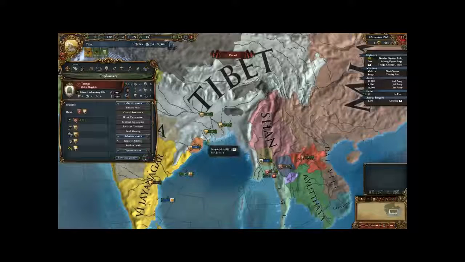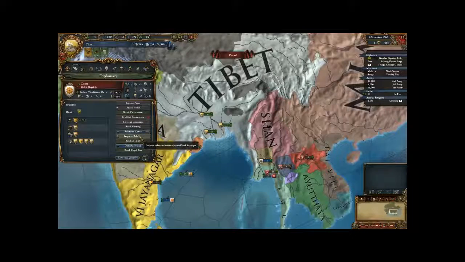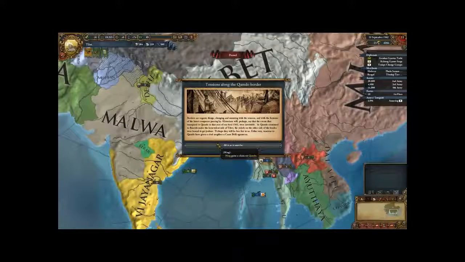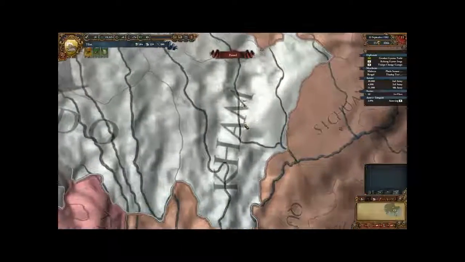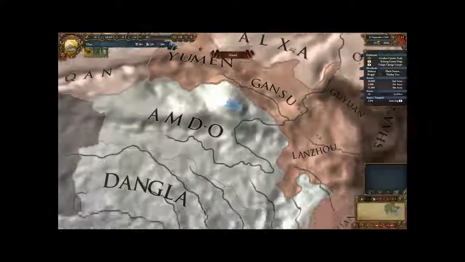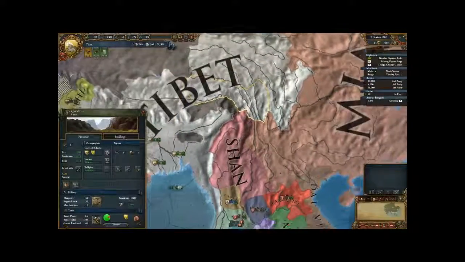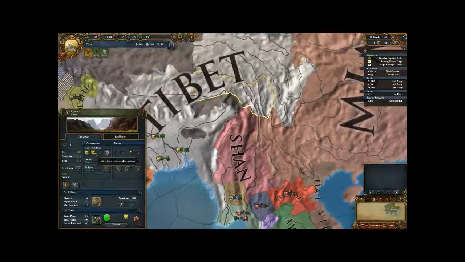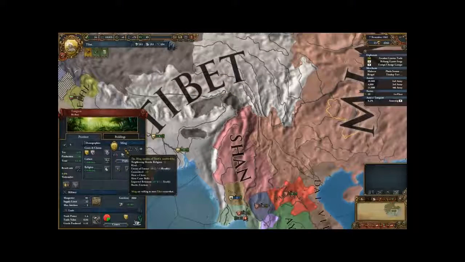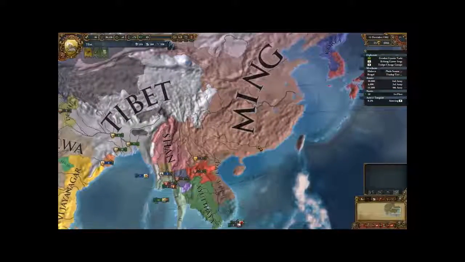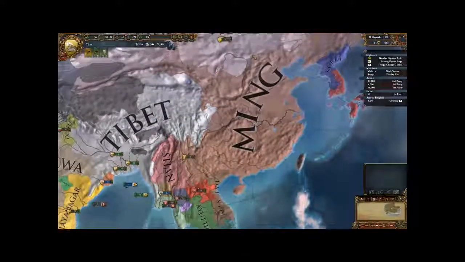Get our other diplomat back to improve relations with Orissa. Improve relations with Orissa, there we go. Okay, so Ming gains a claim on Kwamdo. Kwamdo is... where? That used to be our capital. I could do without them having a reason to attack us, mind you, but I suppose so long as they don't actually attack me over it and I don't lose too much.